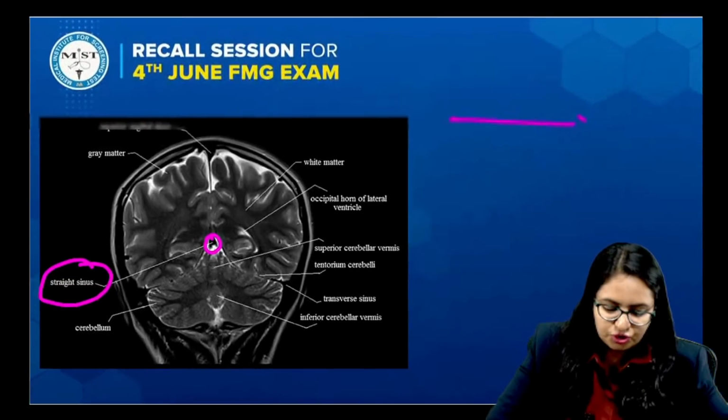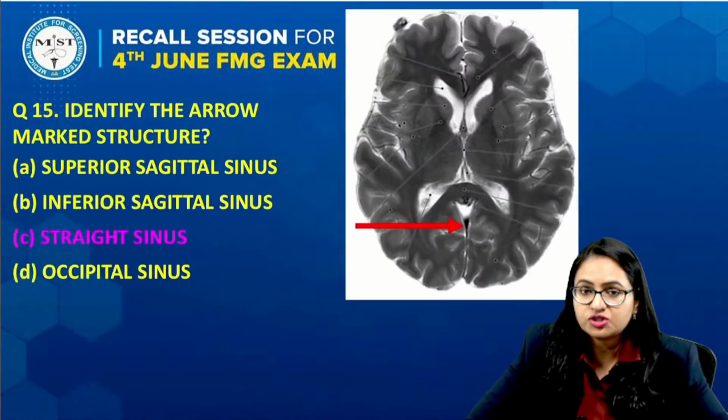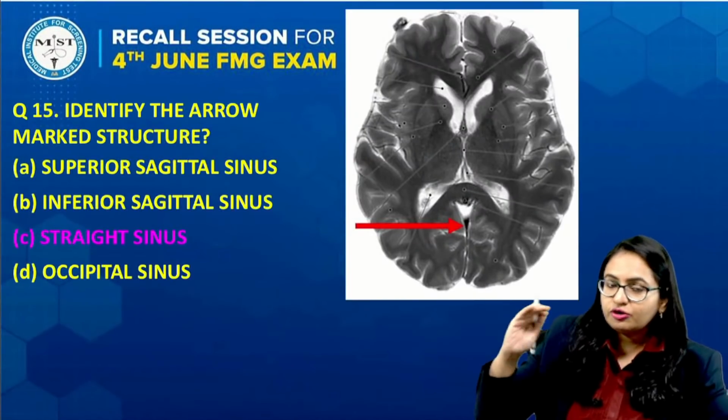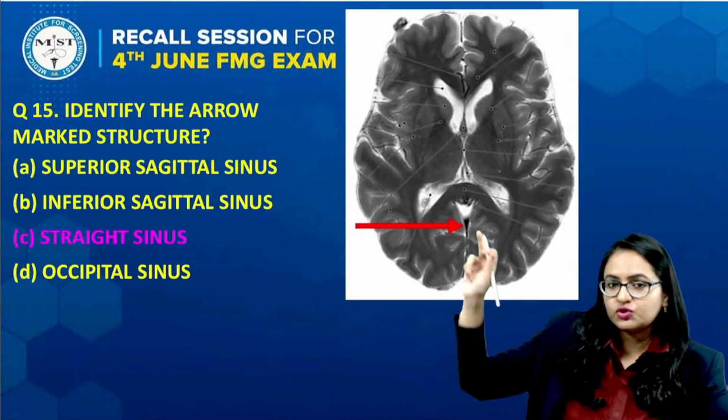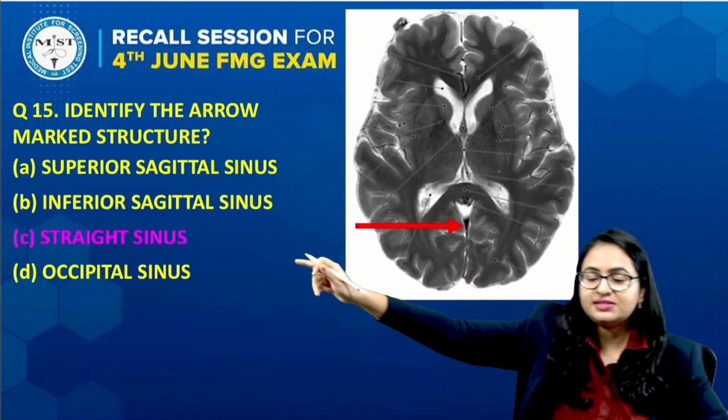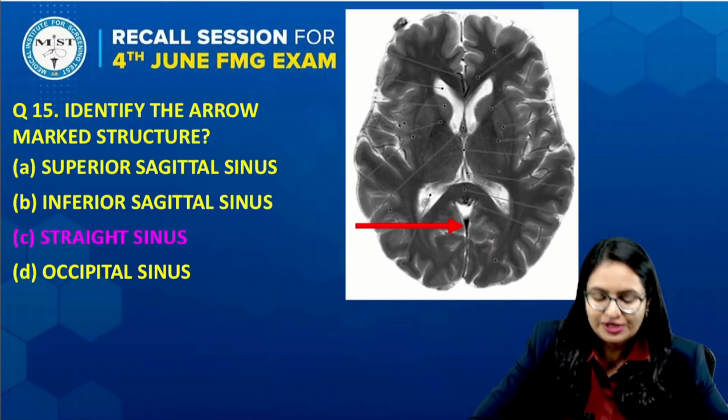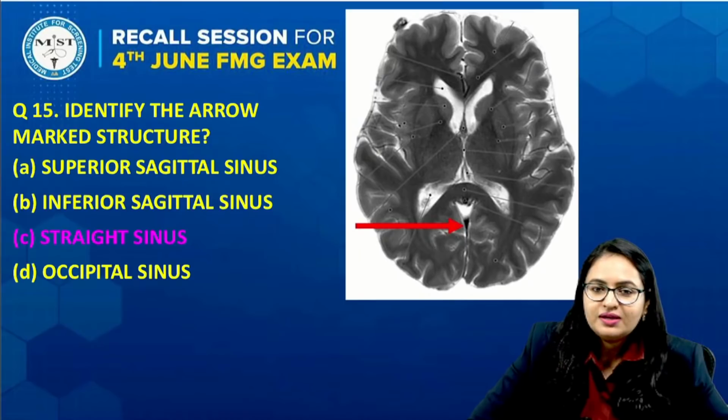So this is just for your understanding of the sinus which we are actually seeing over here at this level in the transverse section. This arrow marked area over here is actually the straight sinus. Okay, this is a straight sinus. This was a new question.